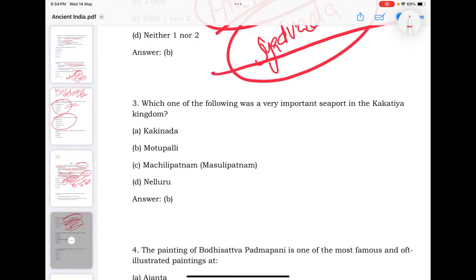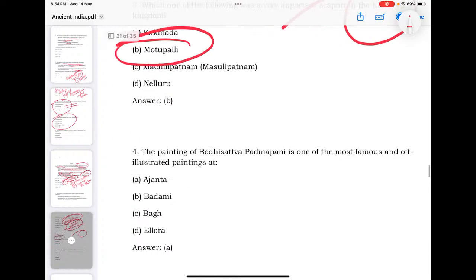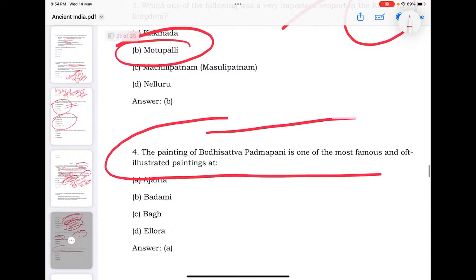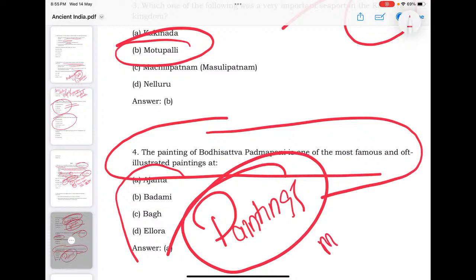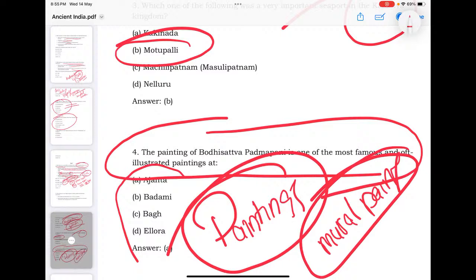Yes, Muttupalli. Paintings of Bodhisattva Padmapani, one of the most famous illustrated paintings, are at Ajanta. So have an idea about mural painting traditions of India, especially Ajanta, Ellora, Bagh, Badami cave paintings, Sittanavasal cave paintings. Those are important for you.